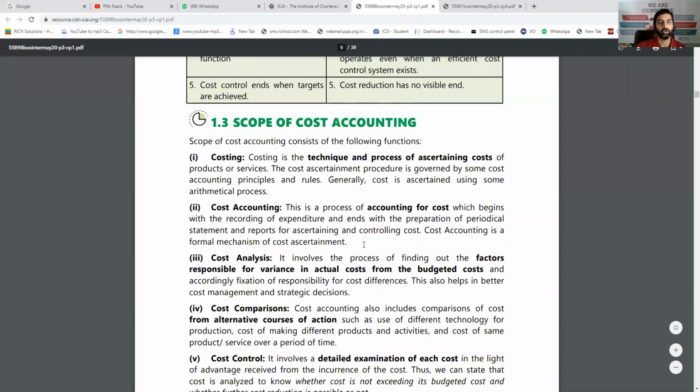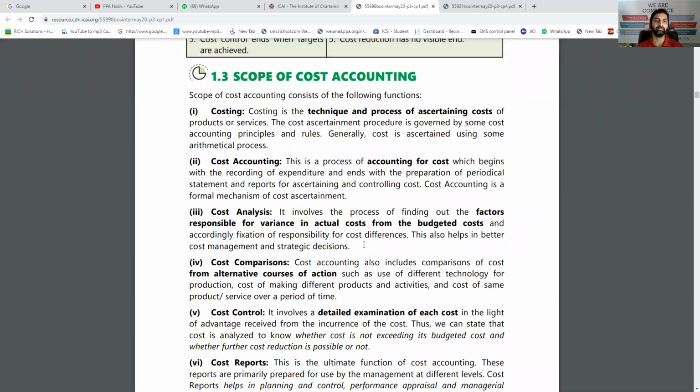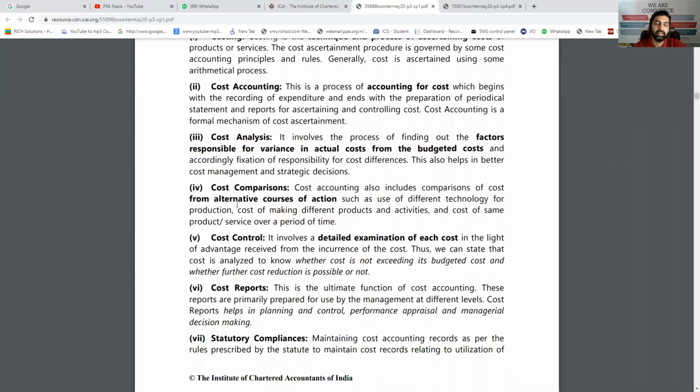Okay, now in the next short note, we are going through some basic concepts which are related to costing. Costing, as we have already seen, is the technique and process of ascertaining the cost, simply preparing the cost sheet. Cost accounting is accounting for cost, that means recording it at every proper level. Cost analysis is analysis of the cost in detail. It involves the process of finding out the factors responsible for variance in actual cost and budgeted cost, that is standard costing.